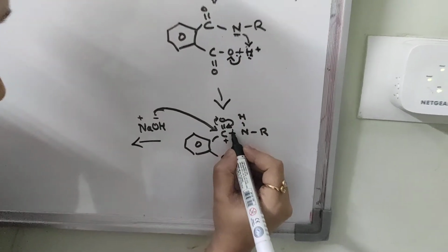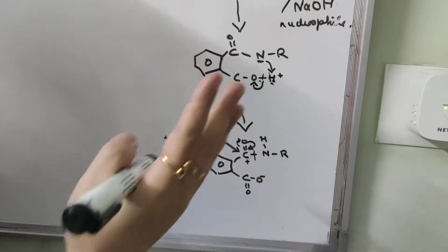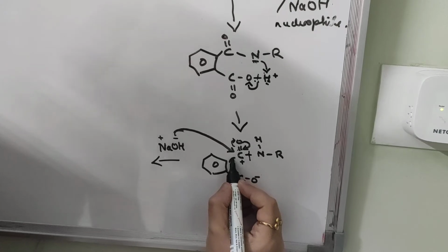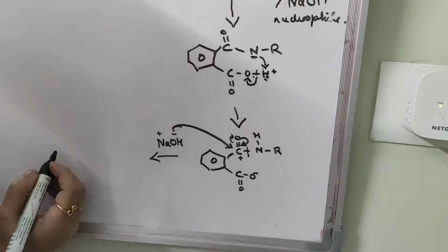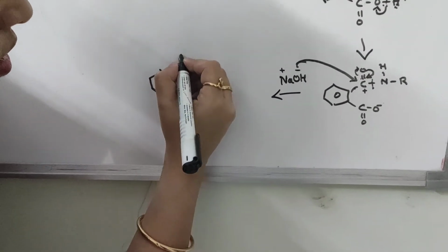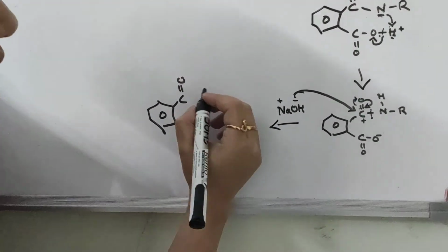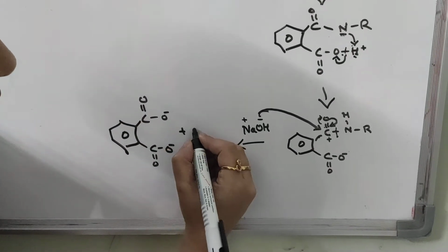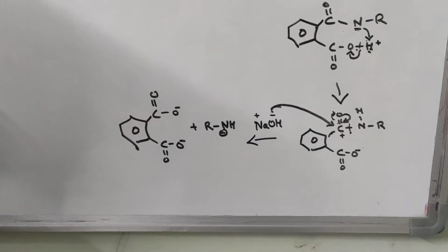Then the cleavage of the C-N bond takes place, because carbon has only 4 bonds. So we get C double bond O, O minus, twice, plus R N H minus.